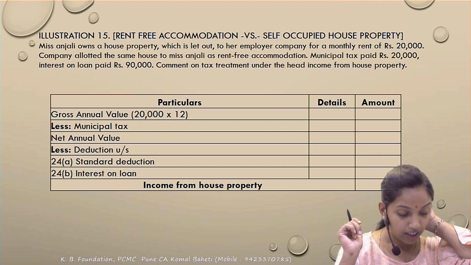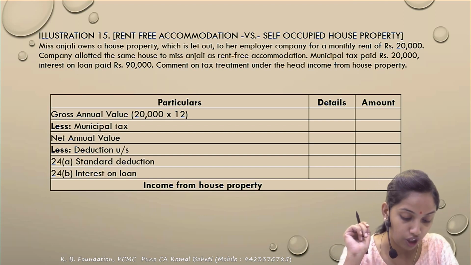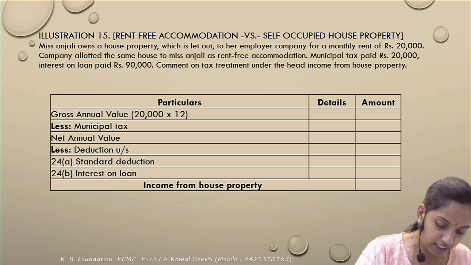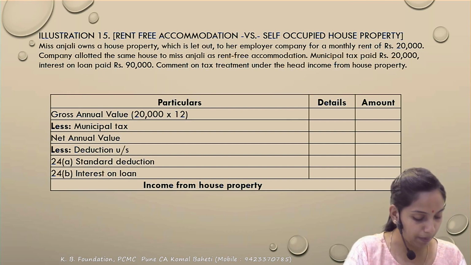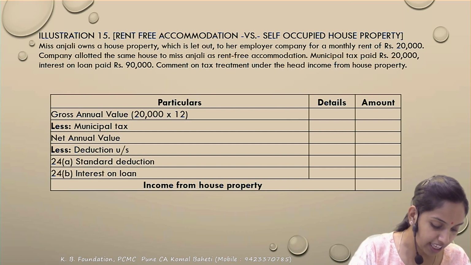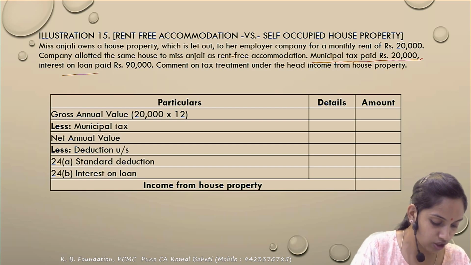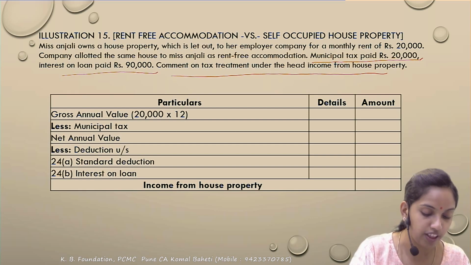Illustration 15. Miss Anjali owns a house property which is let out to her employer company for a monthly rent of 20,000. Correct. How much is the monthly rent? 20,000 for each of the months. So the actual rent received would be 20,000 multiplied by 12. The company allotted the same house to Miss Anjali as a rent-free accommodation. The municipal taxes paid is 20,000 and the interest on the borrowed capital is 90,000. Comment on the tax treatment under the head of income.